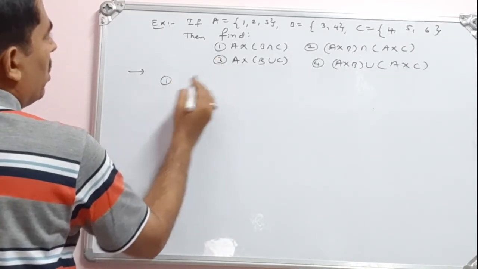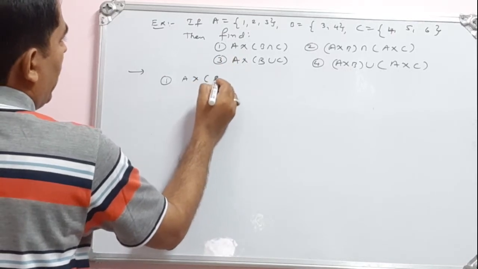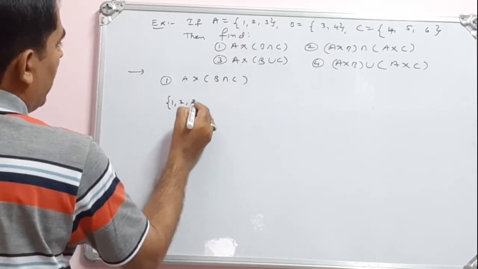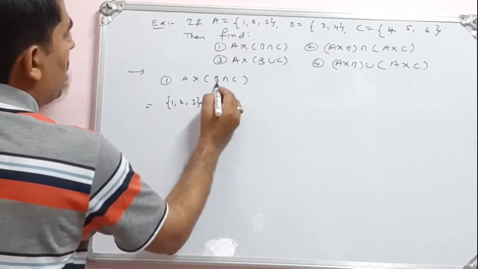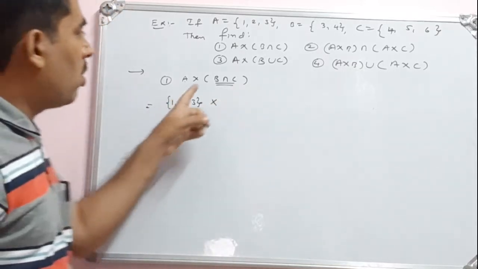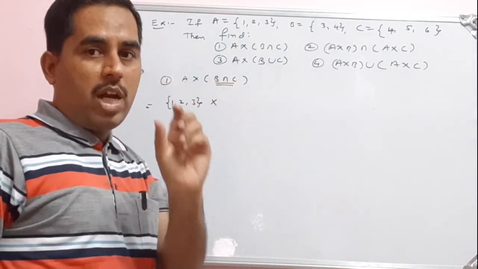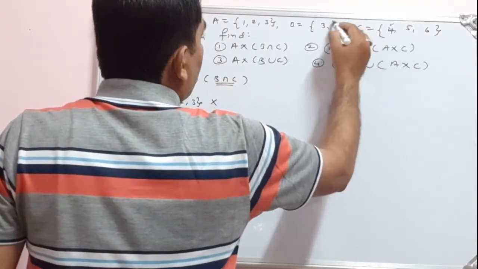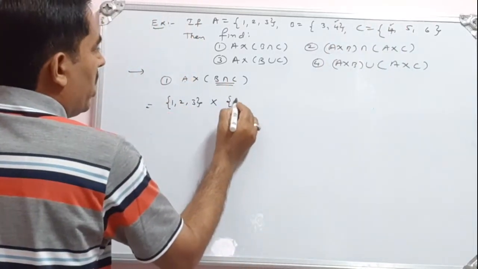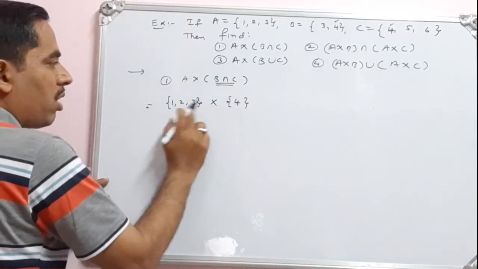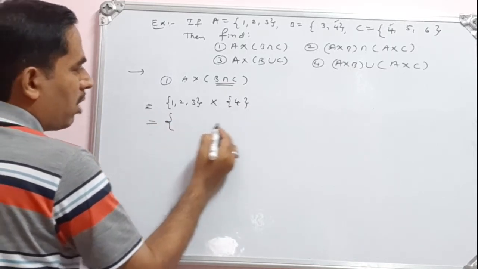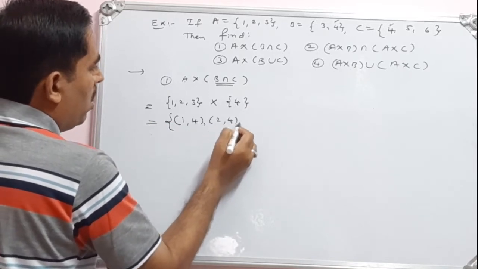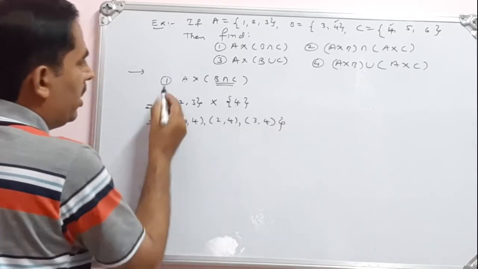So let us consider the first one. So that is, let us take up the A cross B intersection C. Observe it. See set A. I will write the set A. So what are the elements inside set A? See 1 2 3 cross. See B intersection C. So observe both the sets. Intersection means common elements which are present in both the sets, set B and set C. See what are the common elements? So we can easily say 4. So only one element is common, see 4. Then we have to write the Cartesian product of these two sets. Okay, see Cartesian product means ordered pairs. Start from 1, only one element is there. So 1 4, 2 4, 3 4. Okay, this is the first one.